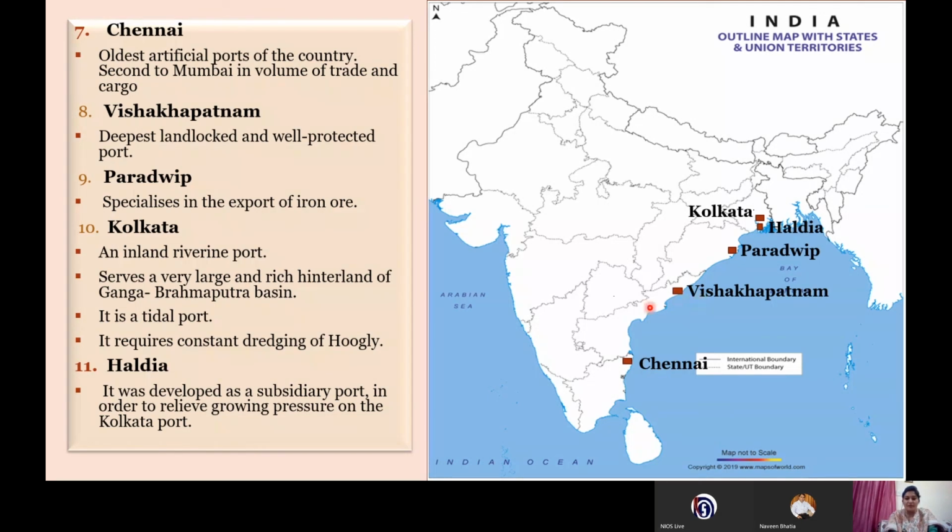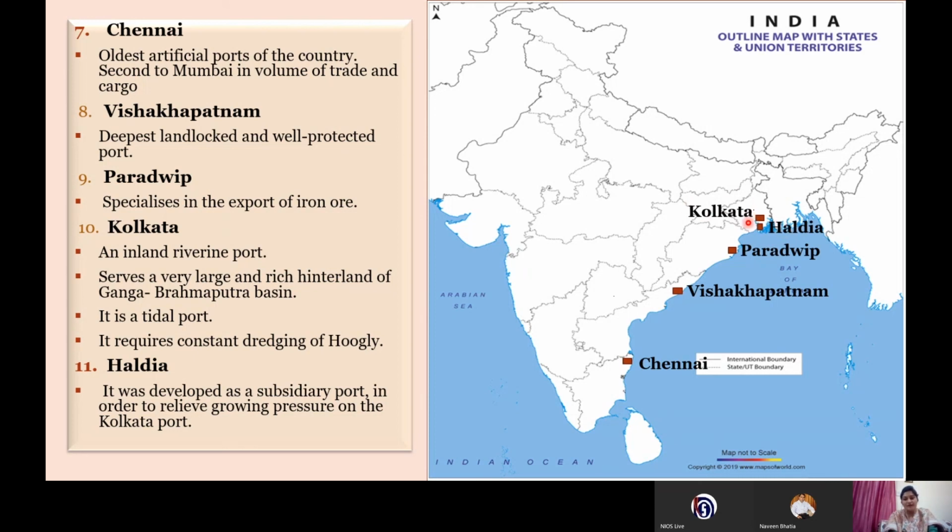Next, we have the Vishakhapatnam in Andhra Pradesh, and it is a very deep, landlocked, and well protected port. It is a landlocked port in Andhra Pradesh. Next, we have the Paradweep. It specializes in the export of iron ore. Next, we have Kolkata. Kolkata is also a very busy port, and just to ease the traffic on Kolkata port, Haldia port was constructed. So Haldia port is a subsidiary port to Kolkata.